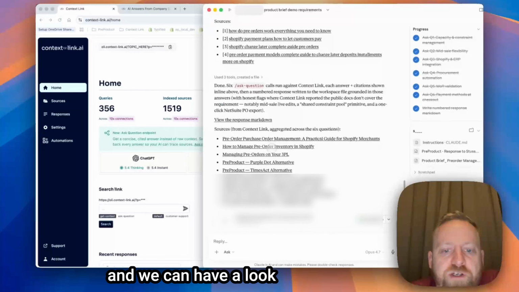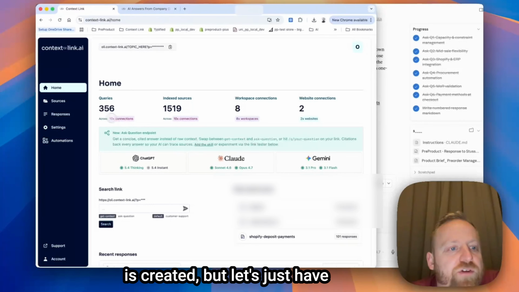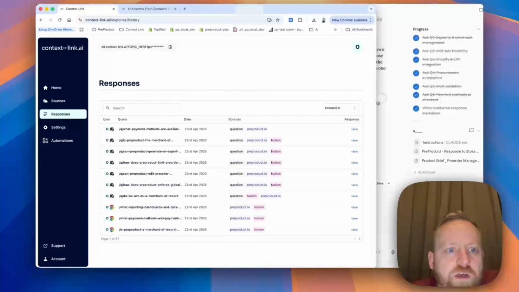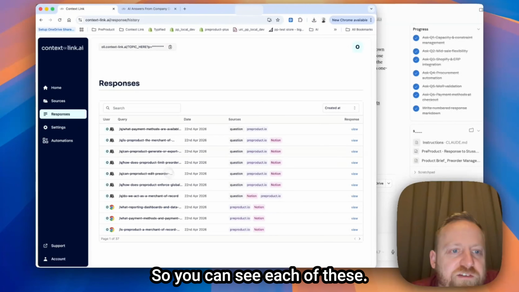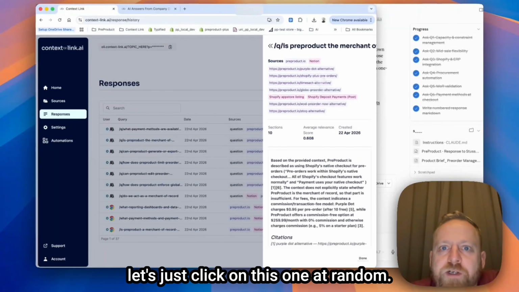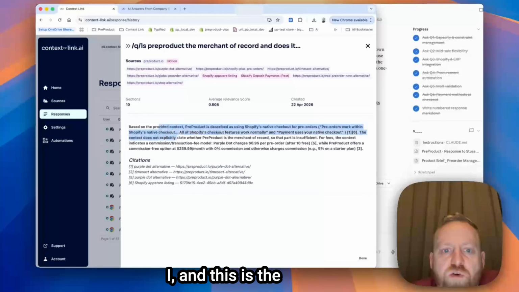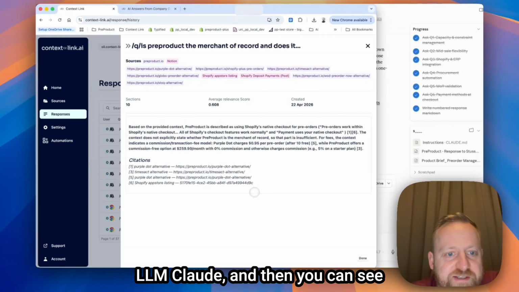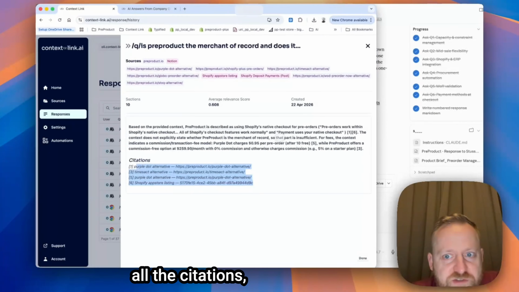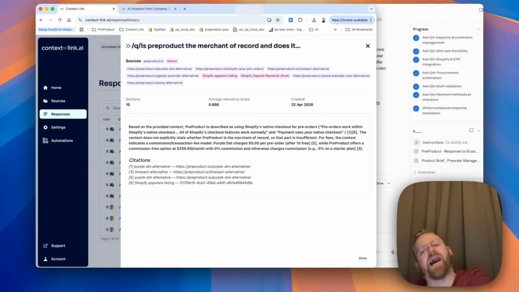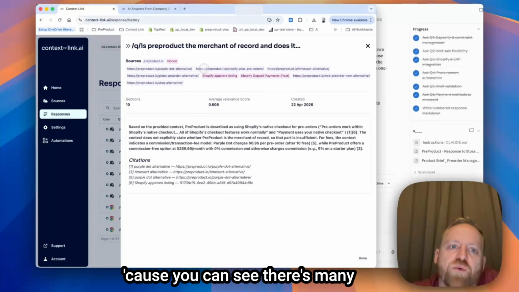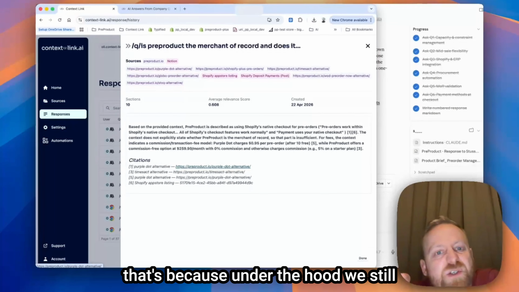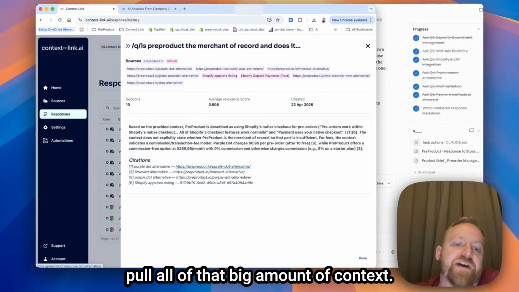Okay, and we can have a look at its result, which is created, but let's just have a look at the sources it pulled from. Responses. Cool, so you can see each of these. Let's just click on this one at random. And this is the question. This is the result it gave back to the LLM, Claude, and then you can see all the citations which it's included. And it's a little bit more than that because you can see there's many more sources than there are citations. That's because under the hood, we still pull all of that big amount of context.